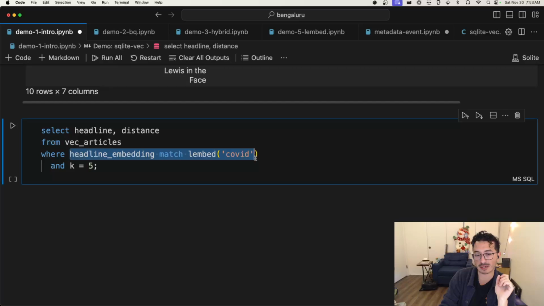Here is where we signal to SQLite-vec that we want to do a KNN query. So with the headline embeddings column, that's what this match means here. We want to match it against a vector that we provide. And this vector in this case is going to be an embeddings representation of our query COVID. So again, SQLite-lembed will generate a vector based off of our query here, and we want the 5 closest results. That's what k = 5 is here.